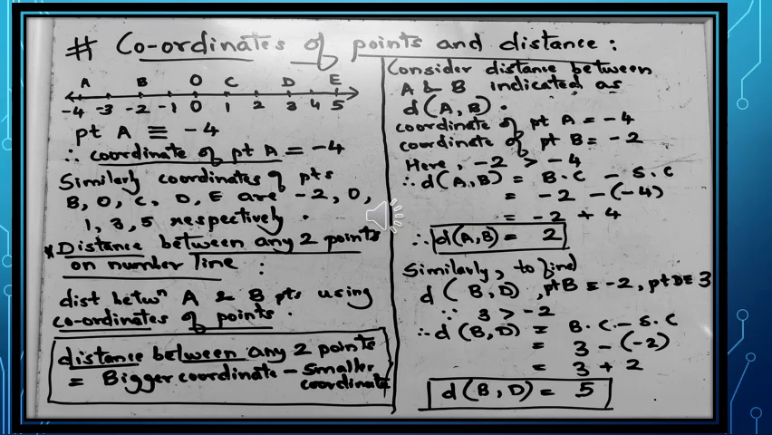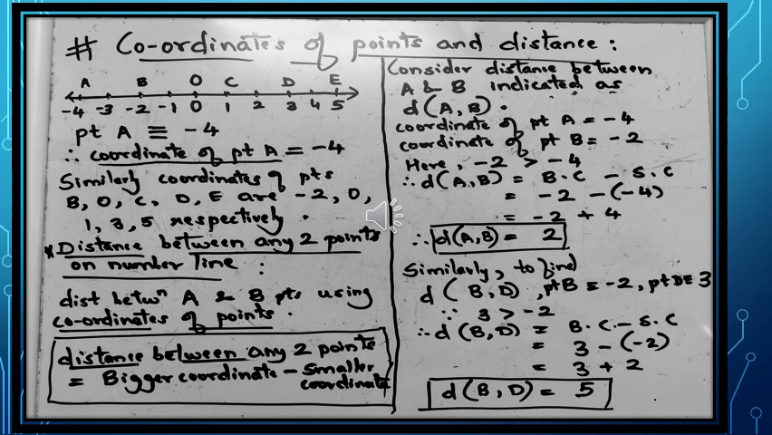Let us begin with our first topic, coordinates of points and distance. We have studied the number line in our previous classes. A number line is usually represented using the integers. At the center, we begin with the integer 0. Towards the right of 0 lie all the positive integers. Towards the left of 0 lie all the negative integers on a number line.